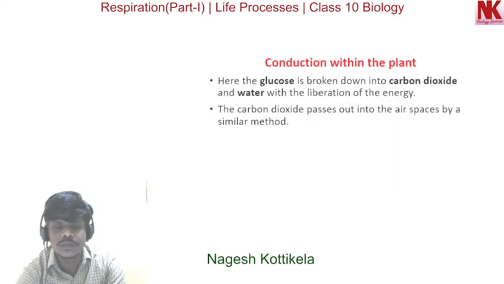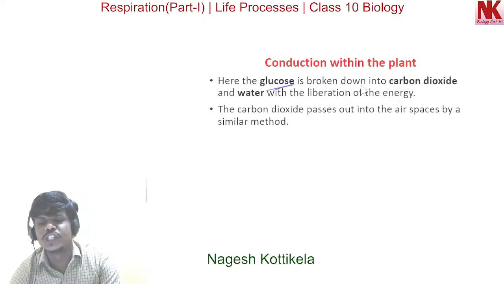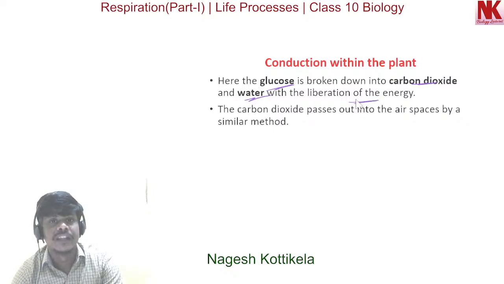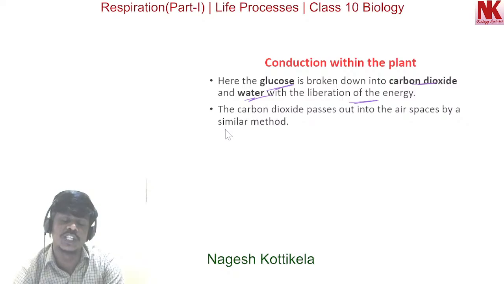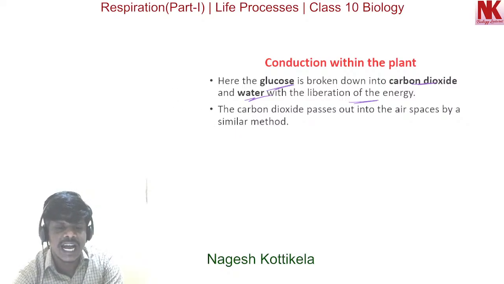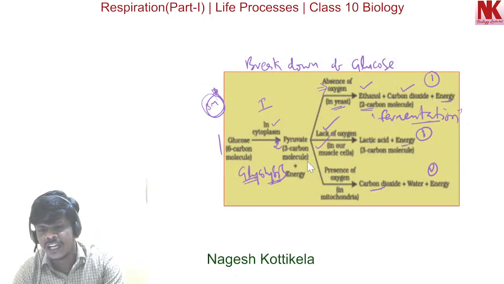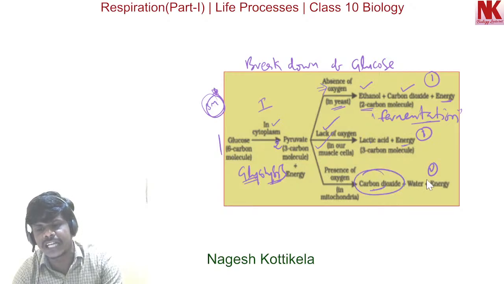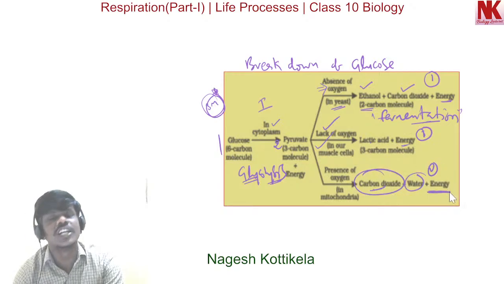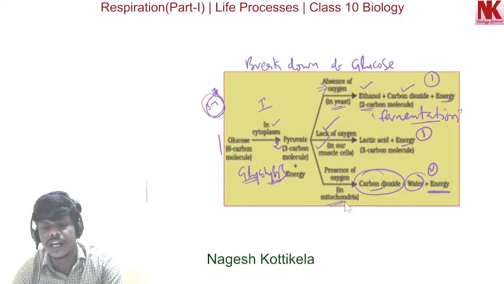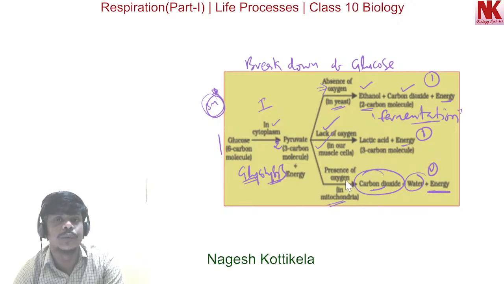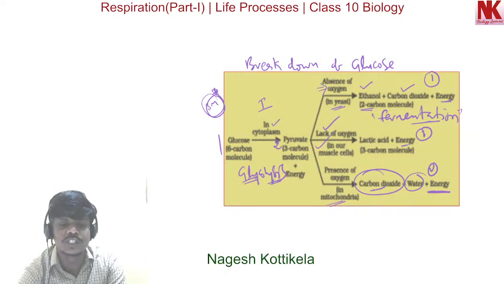Now moving to the next. Here the glucose is broken down into carbon dioxide and water with the liberation of energy. The aerobic respiration process takes place inside the cell. So as I discussed just now, in presence of oxygen the glucose is broken down into carbon dioxide and water, and more energy is released. This is occurring in the mitochondria of eukaryotic cells, and this mechanism is what we call aerobic respiration.